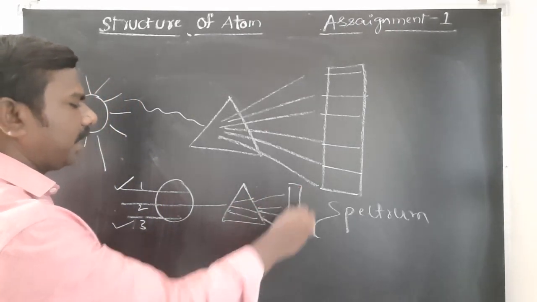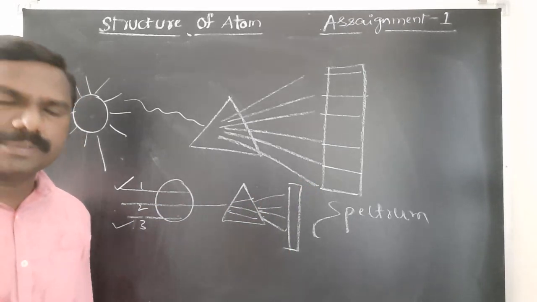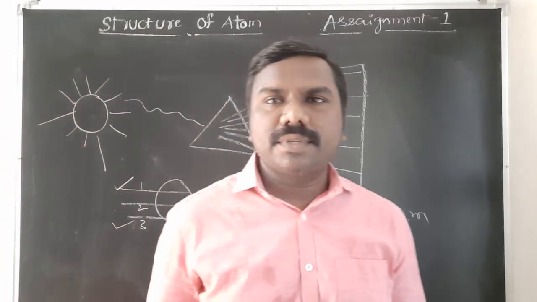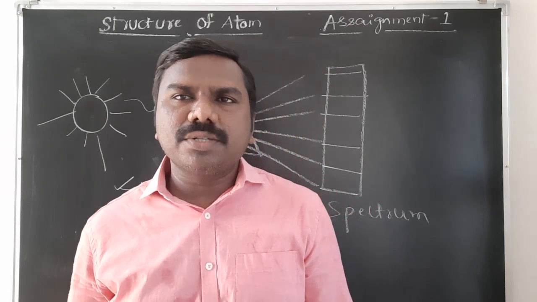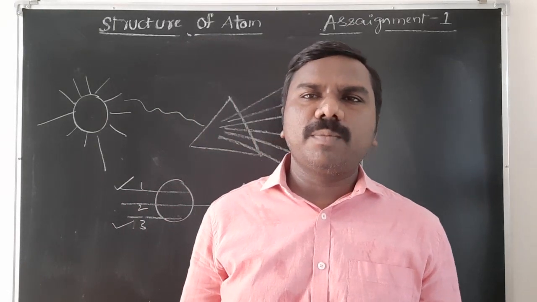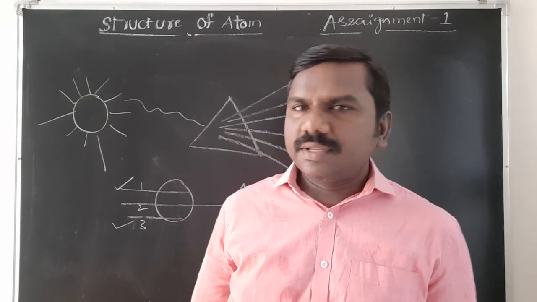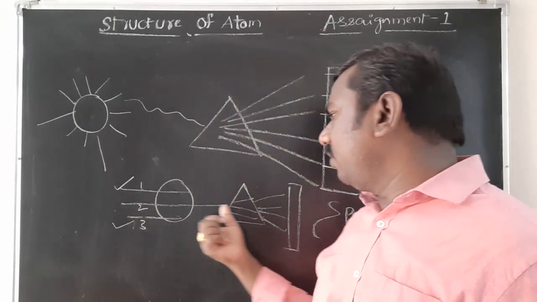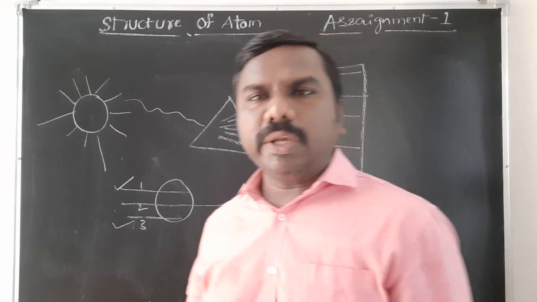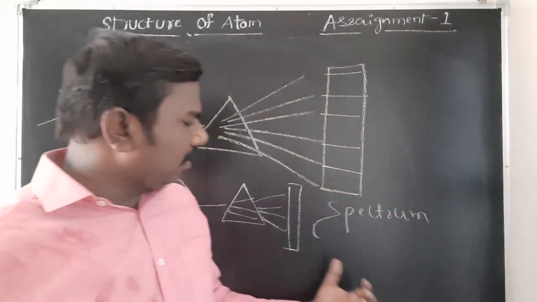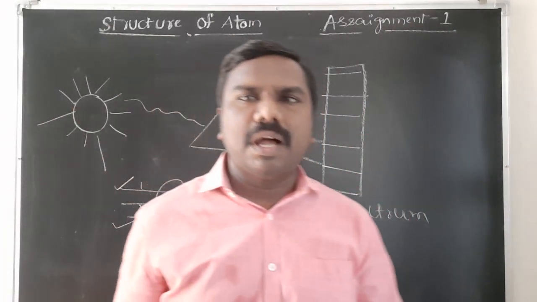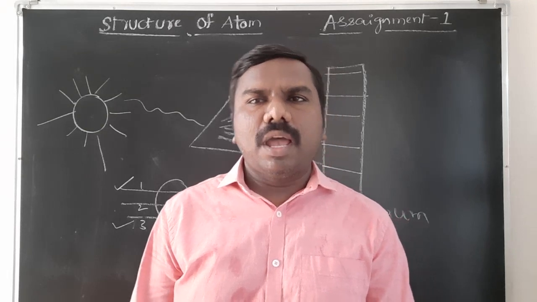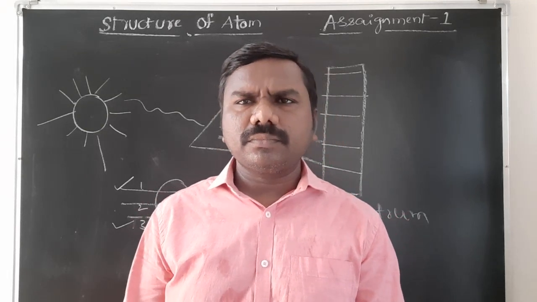The spectrum obtained is called the absorption spectrum.